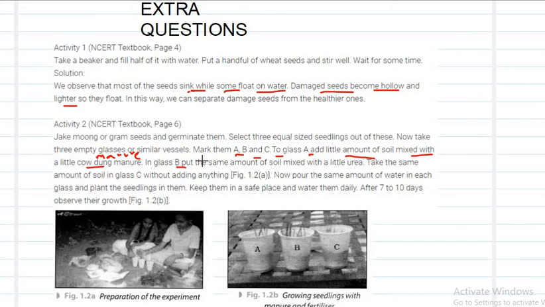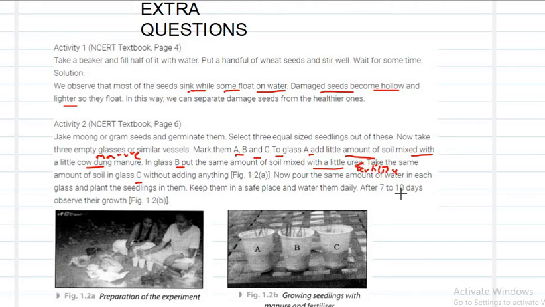And in glass B, put some soil mixed with a little urea. This is fertilizer, right? Fertilizer. Take the same amount of soil in glass C. Next, in glass C, you should not add either manure or fertilizer. Without adding anything, now pour the same amount of water in each glass and plant the seedlings in them. Keep them in a safe place and water them daily.